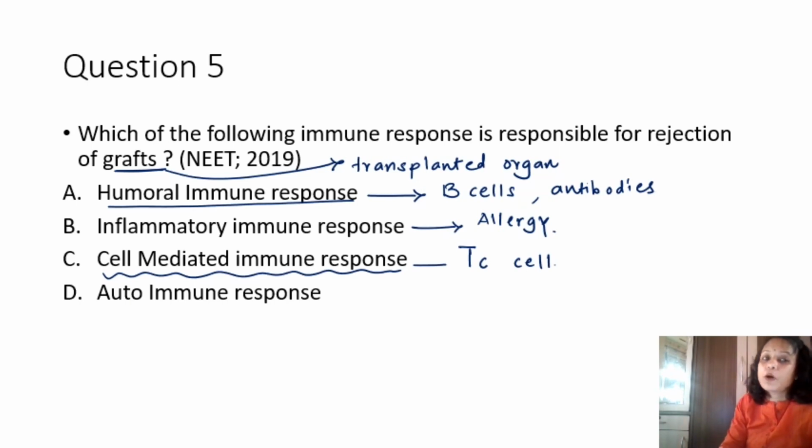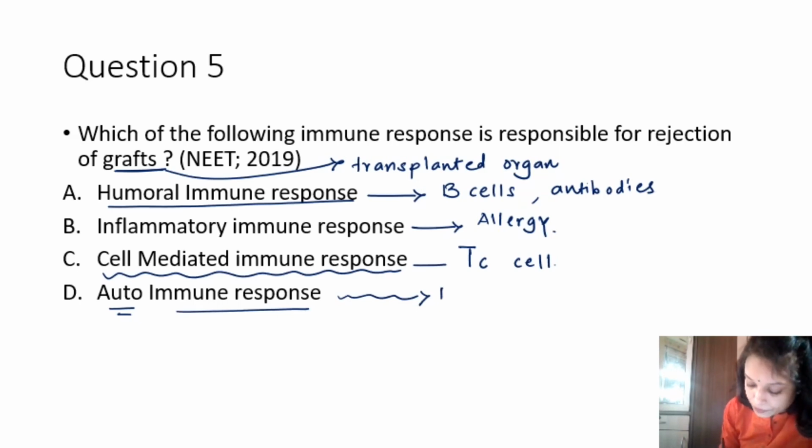Cell-mediated immune response is the response seen towards the grafted organ, and that is exhibited by cytotoxic T cells. The last one, autoimmune response. Auto means self. This is an immune response mounted towards our own cells. It is because of a defective immune system.